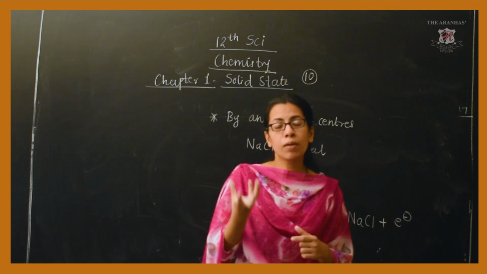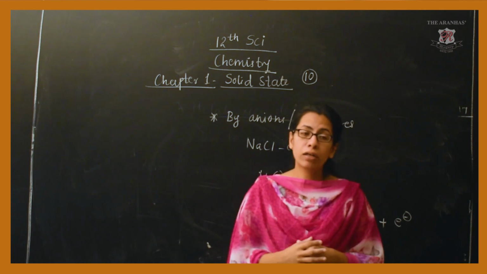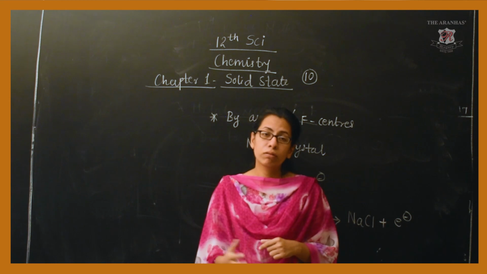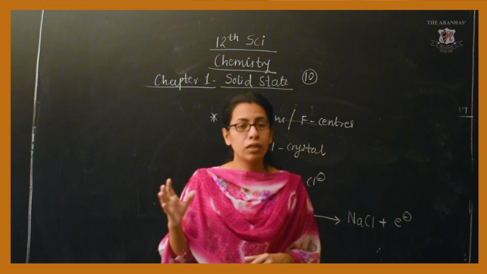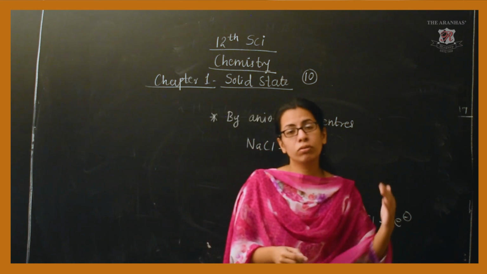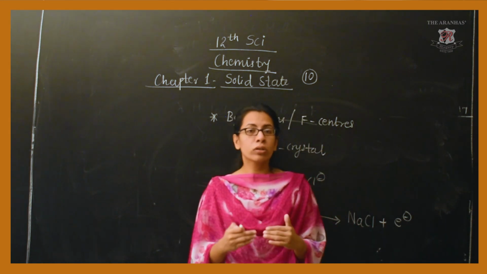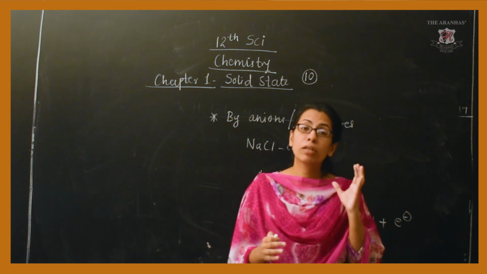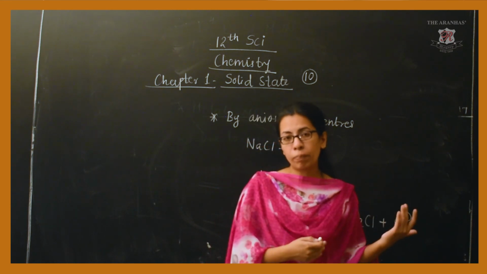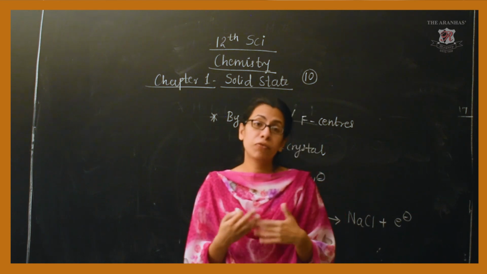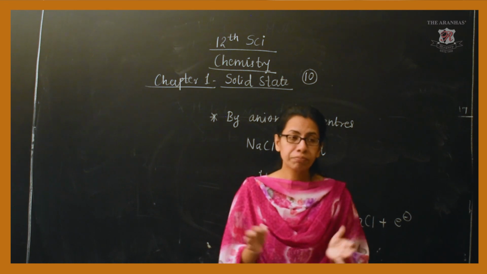So what is the reason behind the presence of such defects that we discussed, and normally how to avoid the defect presence in the crystal? The very simple method is that we have to carry out the crystallization procedure at a slower rate. Then only we can minimize the defects present in the crystal. So, for the last topic, we were discussing different defects which are normally present in the crystal structure.